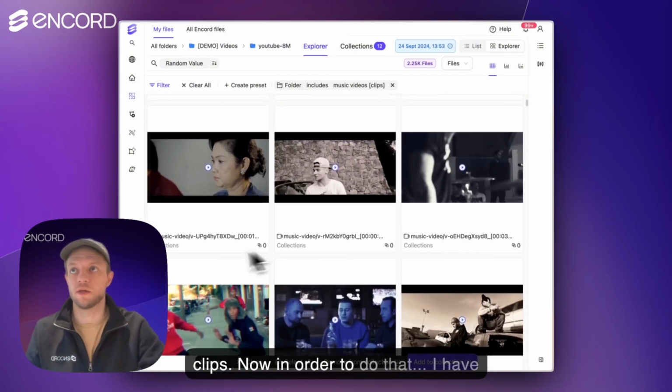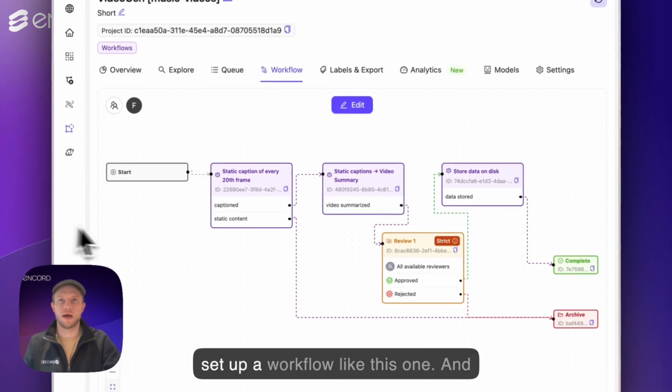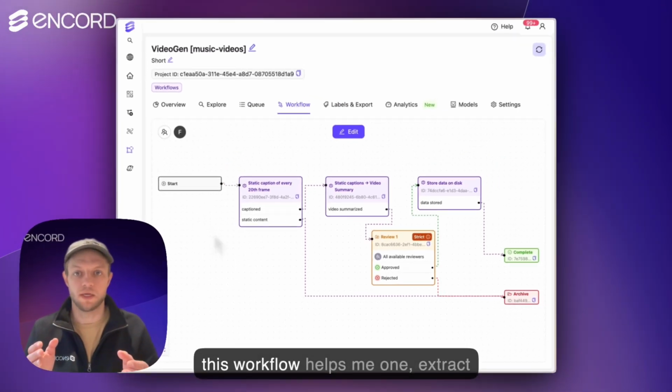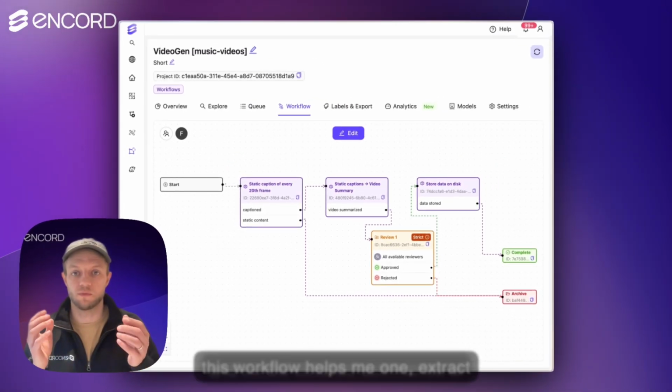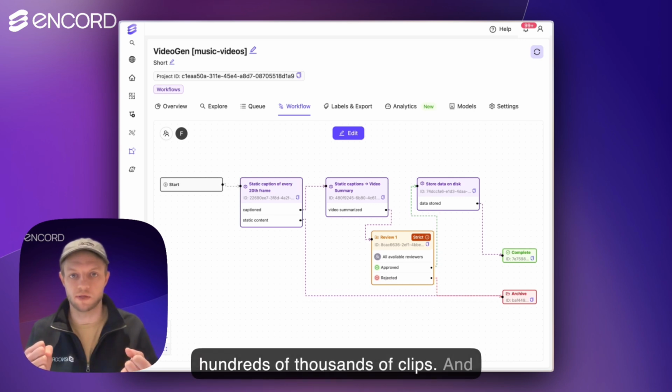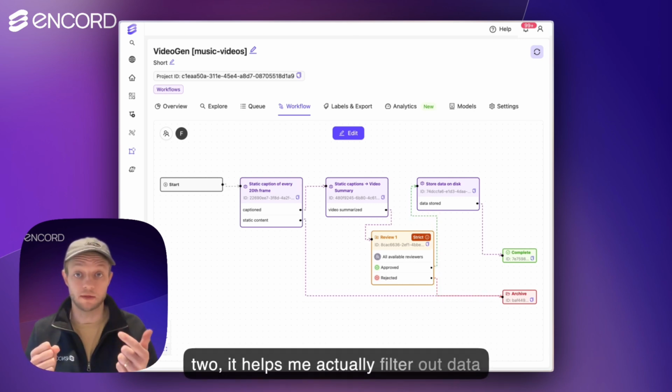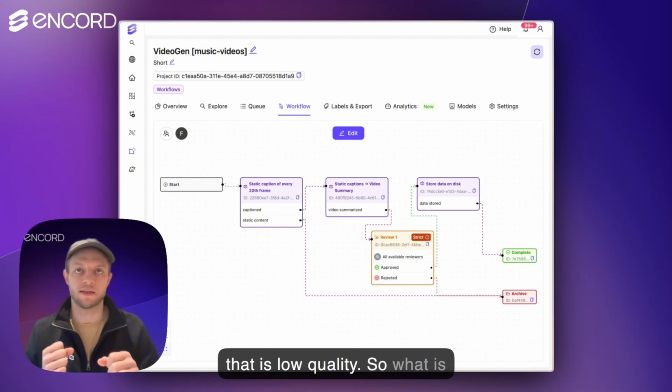Now, in order to do that, I have set up a workflow like this one. And this workflow helps me, one, extract and curate detailed summaries of hundreds of thousands of clips, and two, it helps me actually filter out data that is low quality.